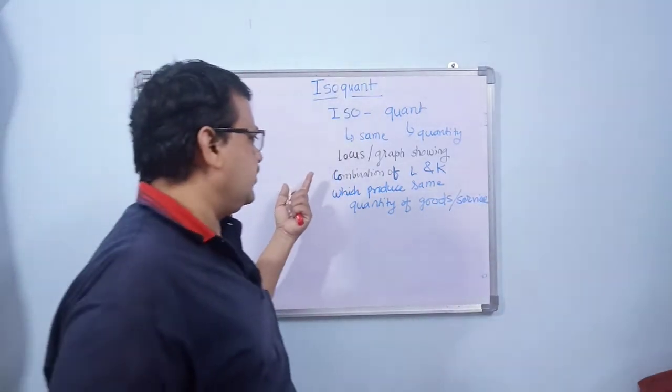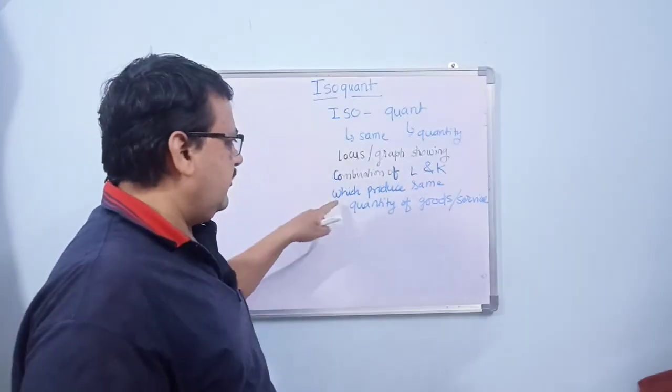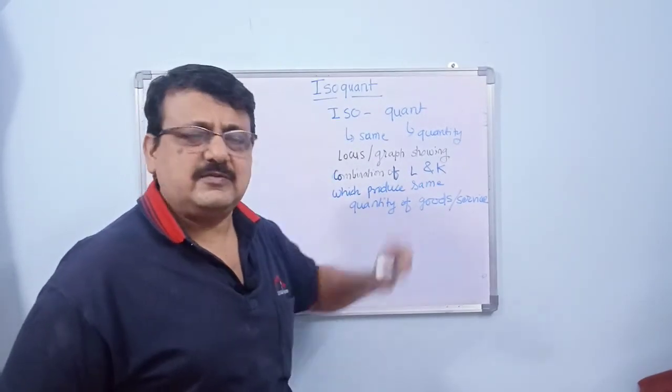A locus or graph which is showing the combination of labor and capital which produce the same quantity of goods and services.